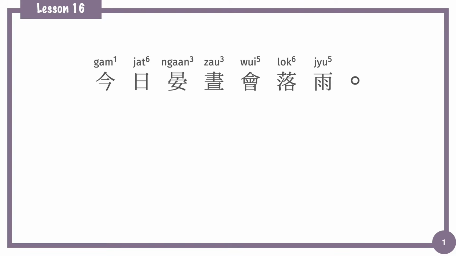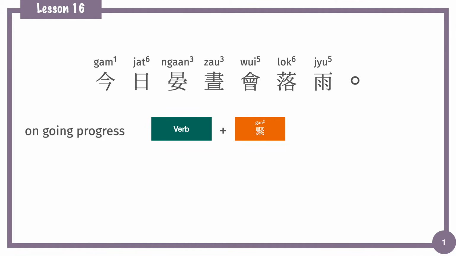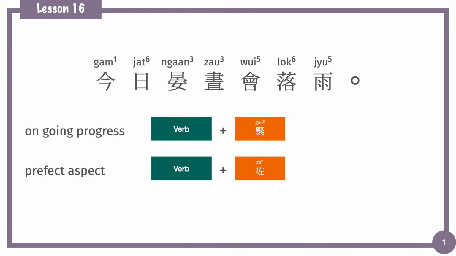今日晏晝會落雨. In previous lessons, we have talked about adding particle after verbs to show different aspects. Like, for the ongoing progress, we can add 緊 after the verb. And for perfect aspect, we can add 咗 after the verb.